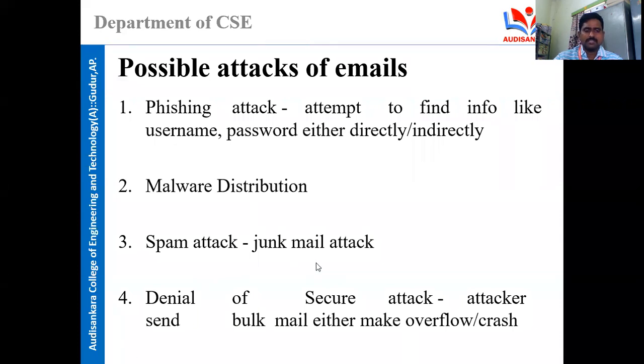Next is the spam attack, the junk mail attack, so you cannot see these in an inbox. Next is the denial of service attack: the attacker sends bulk mail to cause overflow or crash.